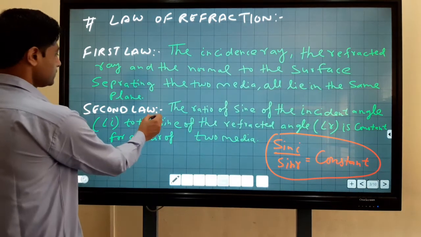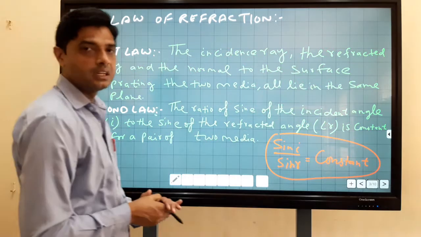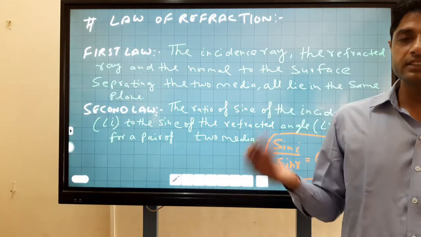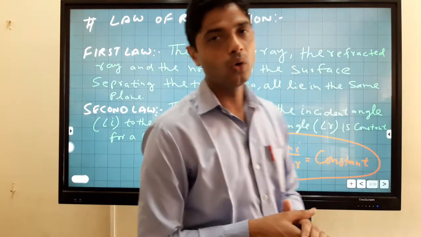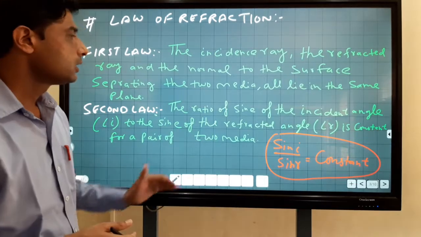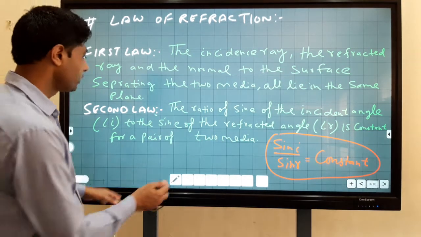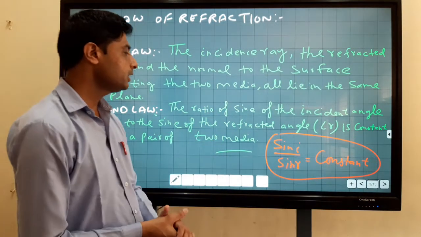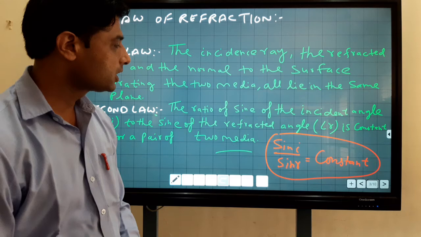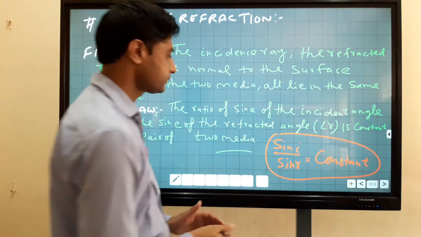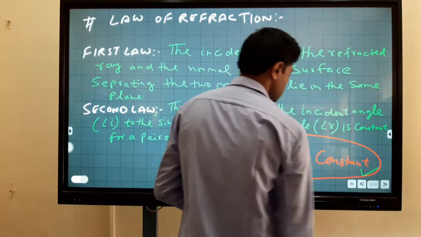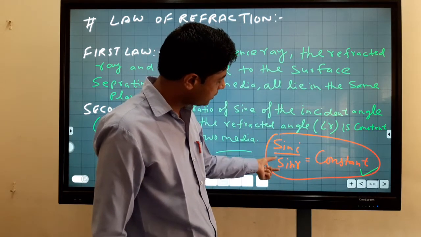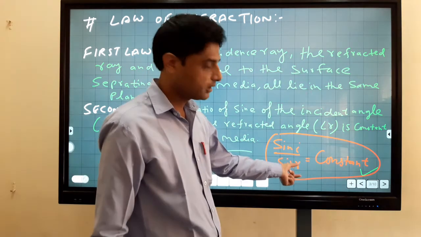Second law: the ratio of the sine of the incidence angle to the sine of the refracted angle is constant for a pair of two media. It means sin i upon sin r equals a constant.